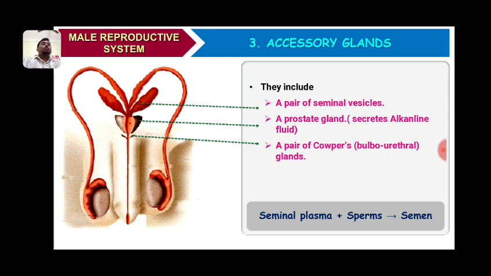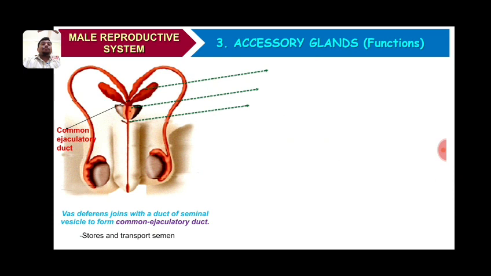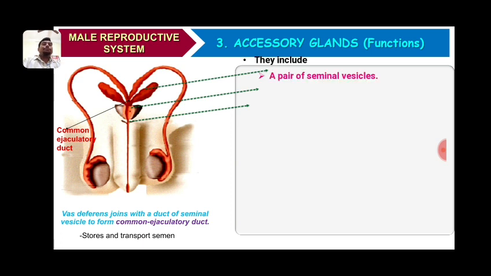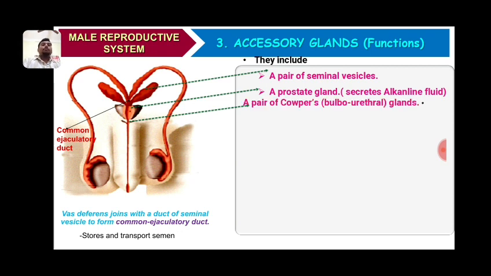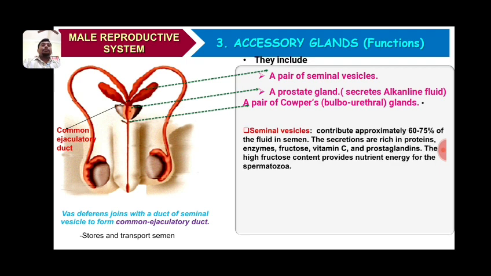So what will come out of the body? Semen will come out of the body through the urethra, because seminal plasma is the secretion of accessory glands, and sperms are the product transported from the accessory ducts. Let us see the functions of the accessory glands. We know that there are three accessory glands: a pair of seminal vesicles, the prostate gland, and a pair of Cowper's glands. Let us see them one by one.